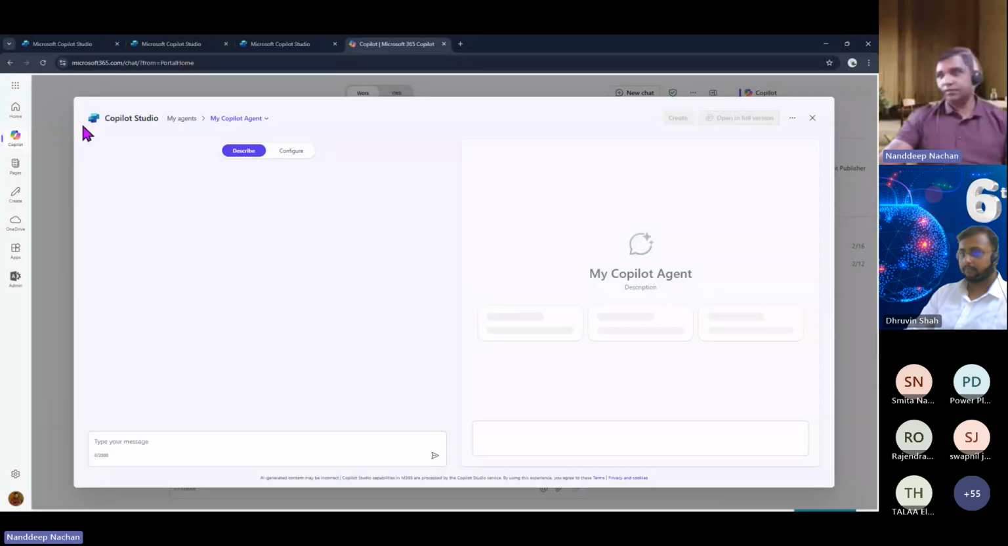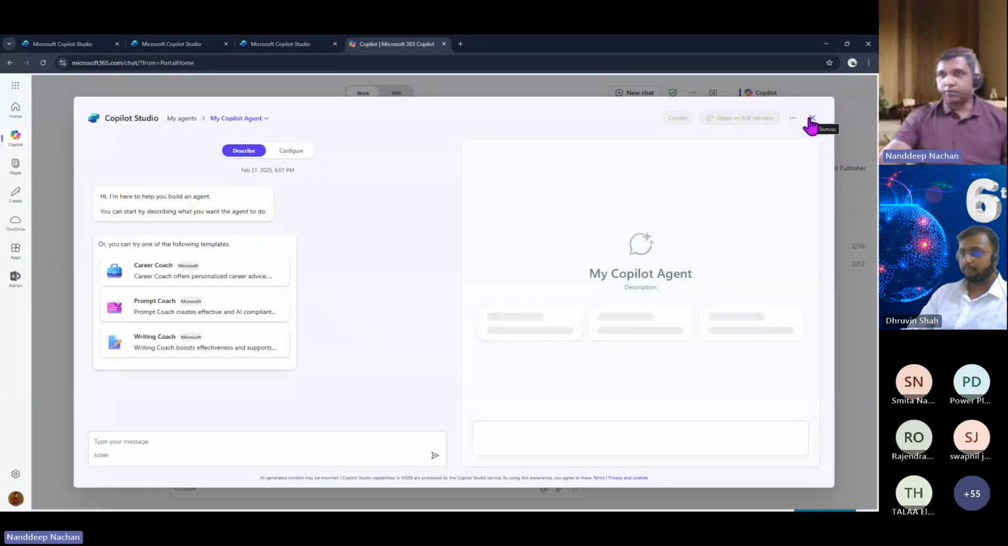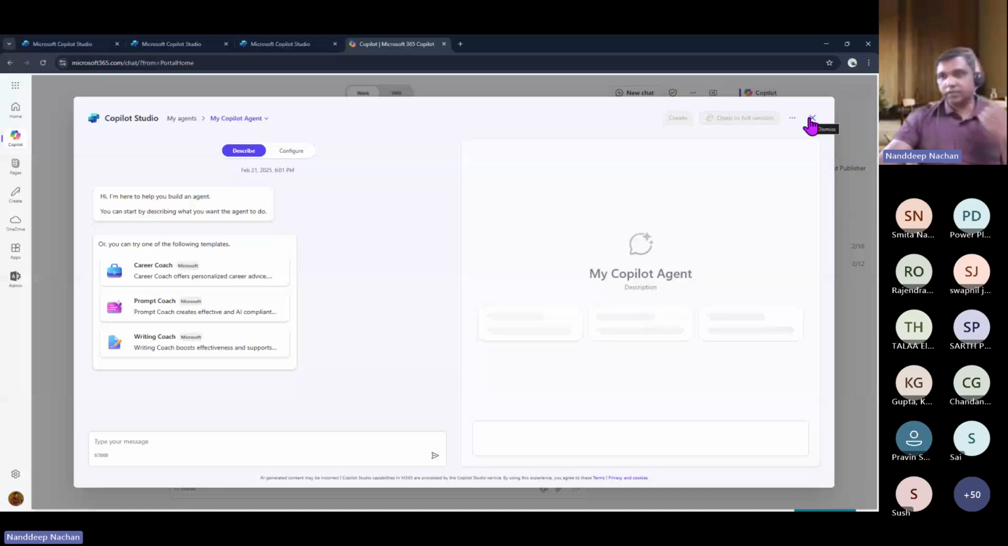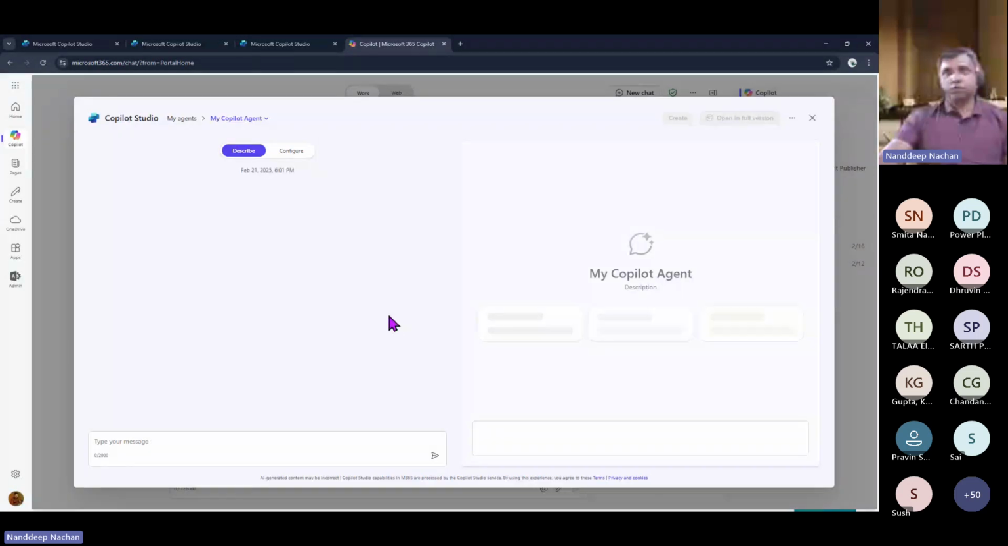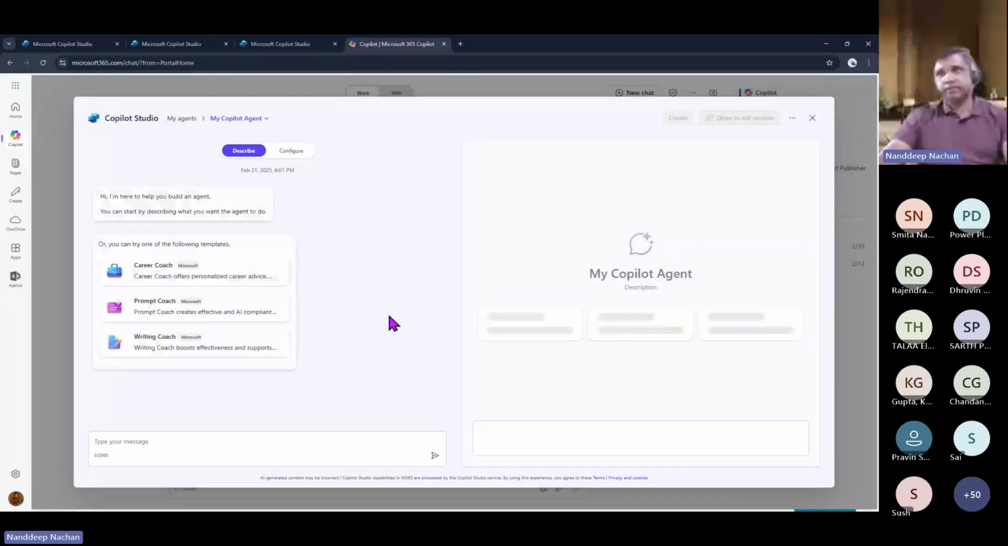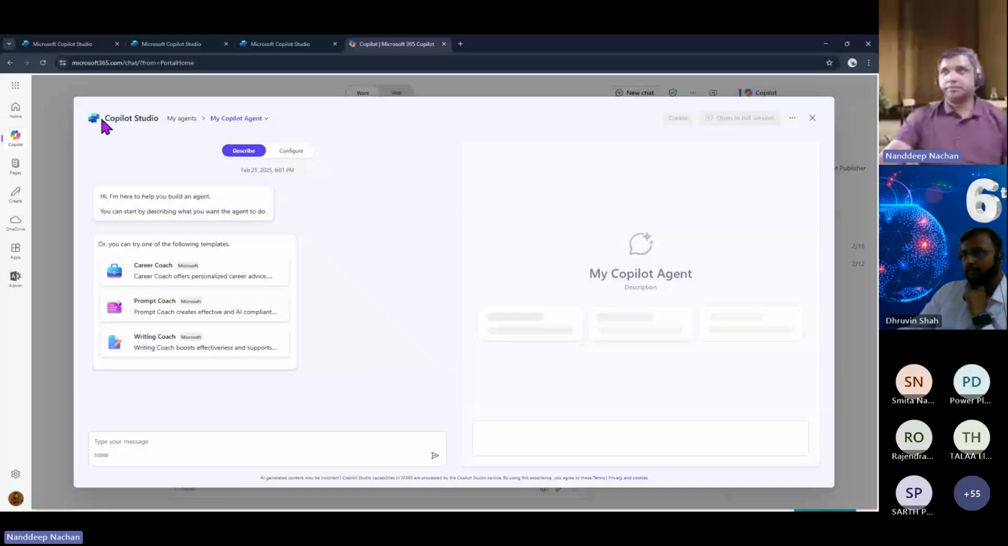As I said, there are multiple ways you can create a declarative agent: directly from Teams Toolkit, or you can use Semantic Kernel, and many other options. But specifically when you click create an agent, this is an agent that gets created for you from Copilot Studio itself. Here at the top, you can see that it is using Copilot Studio.